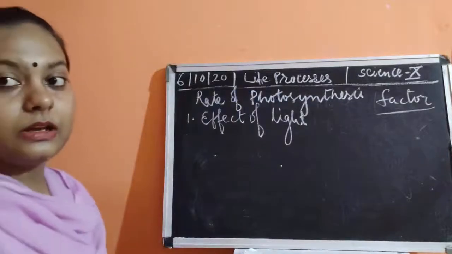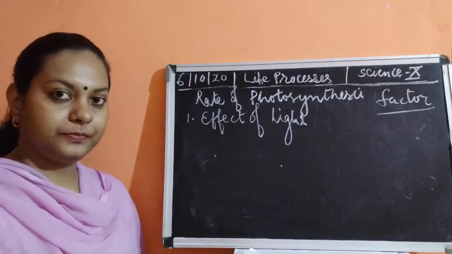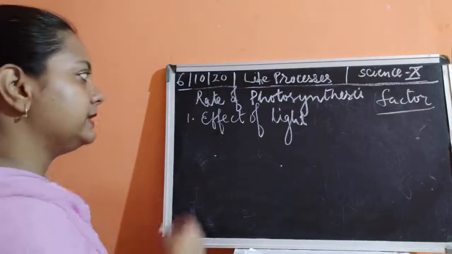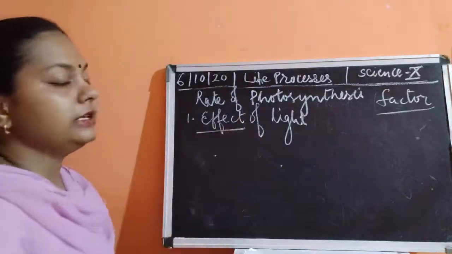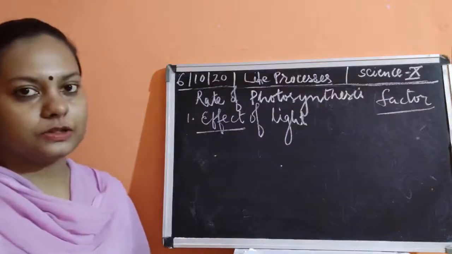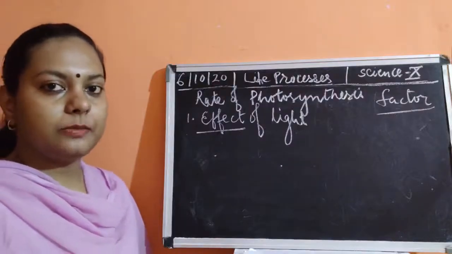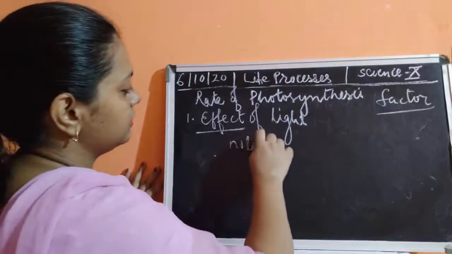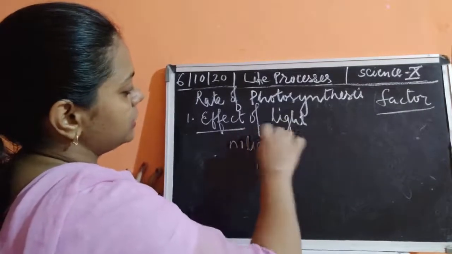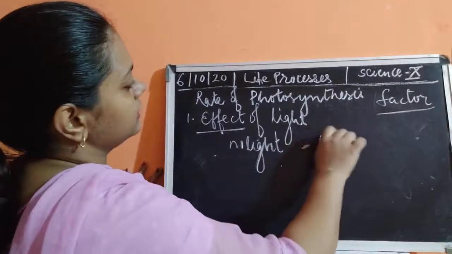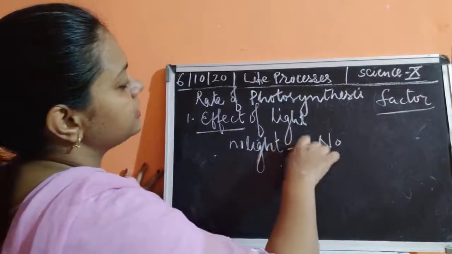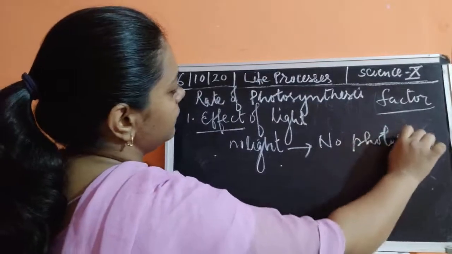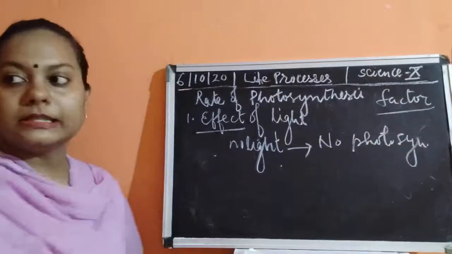If there is the presence of sunlight, then there would be photosynthesis. It is very clear because we have already studied the effect of sunlight. If sunlight is present, then photosynthesis would happen. If sunlight is not present, then photosynthesis would not happen. So no light means no photosynthesis. If there is the absence of sunlight, there would be no photosynthesis.